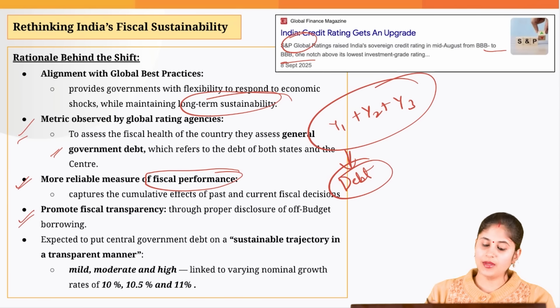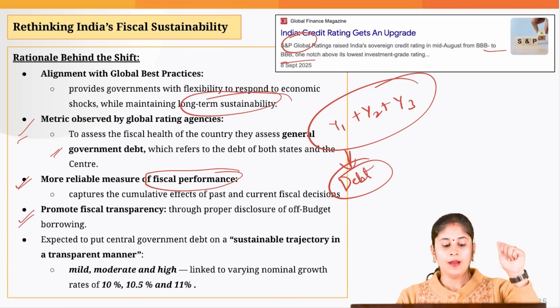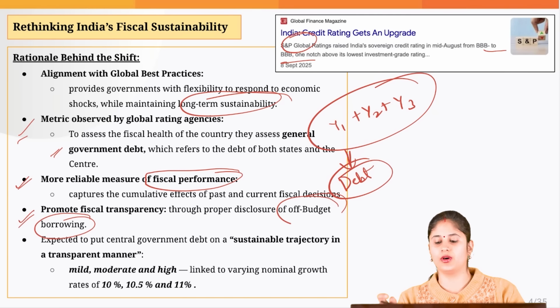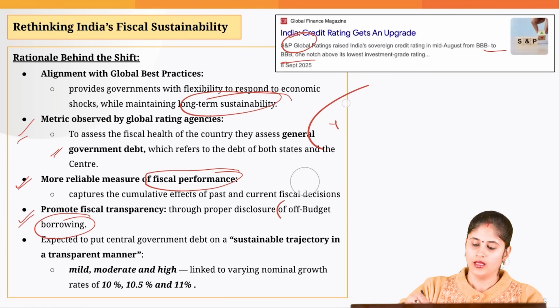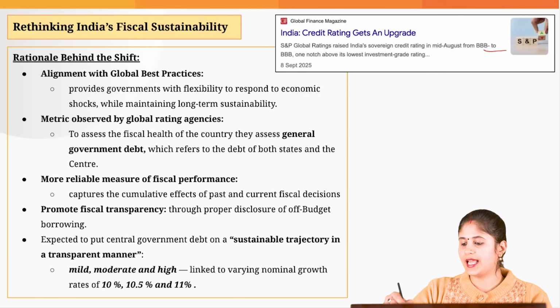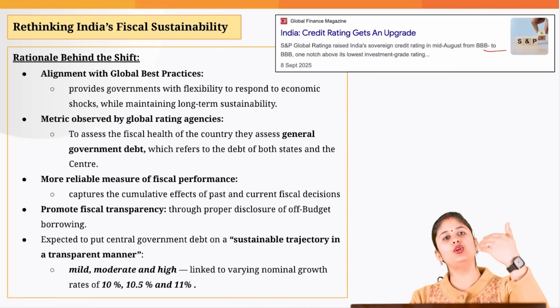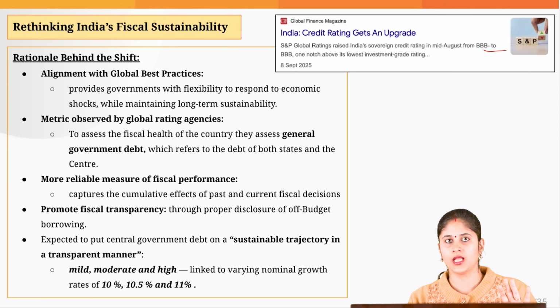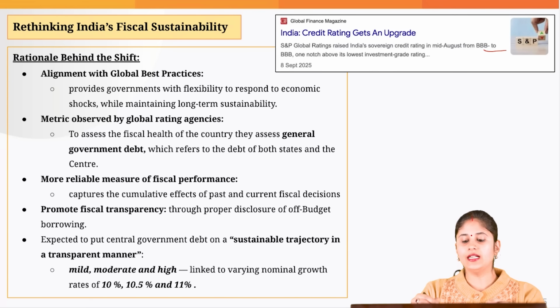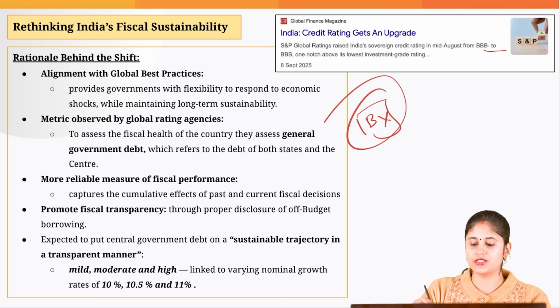Then it would enable us to improve fiscal transparency, particularly because it would enable you to effectively gauge the off-budget borrowing. Let's understand this concept. When it comes to off-budget borrowing, the government would tell one of its government agencies that you borrow the money on our behalf. Since a government agency is borrowing that money, that does not get reflected in the budget.